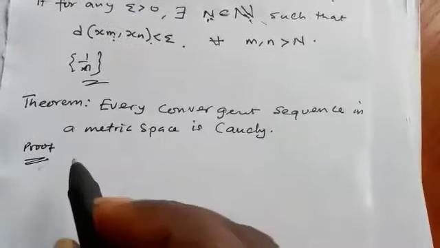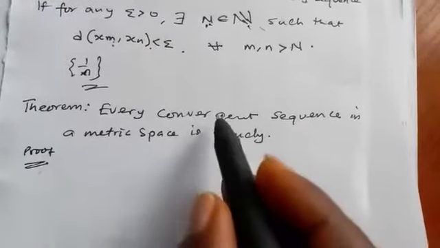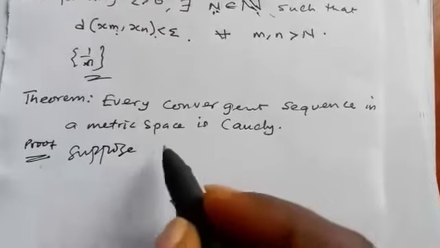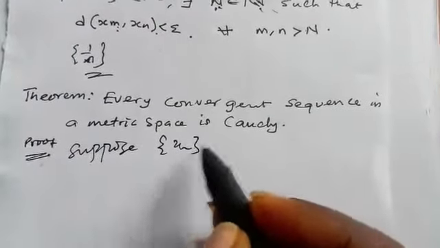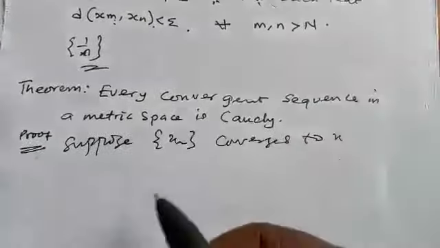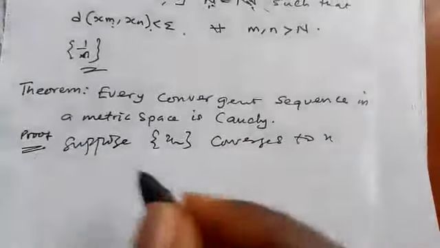Now, to prove this, we need to start with a convergent sequence. So let's suppose that x_n converges to x.